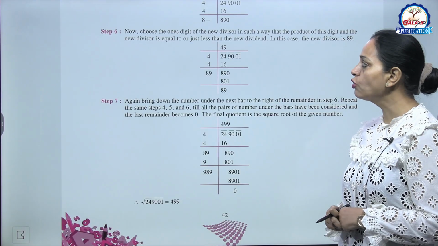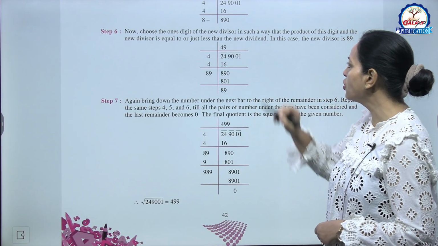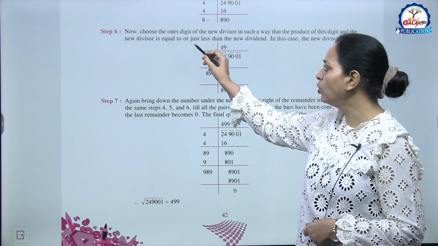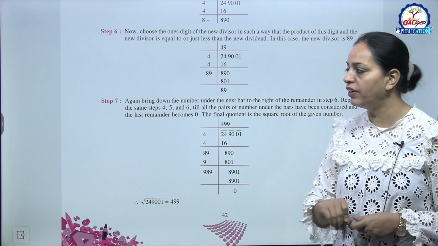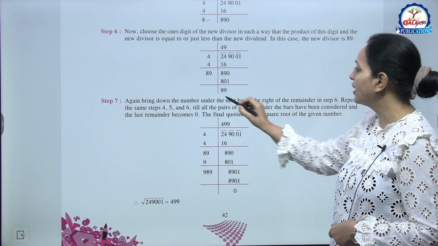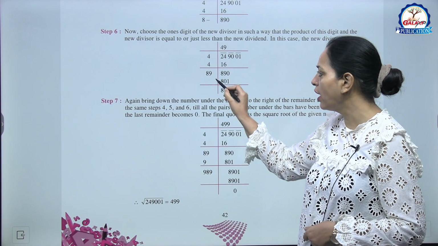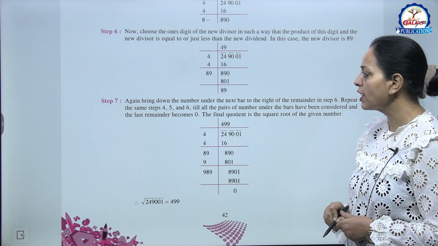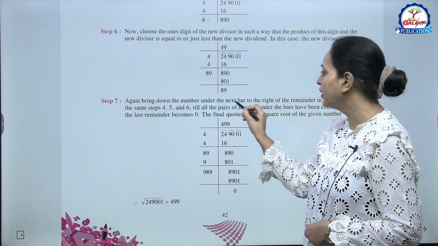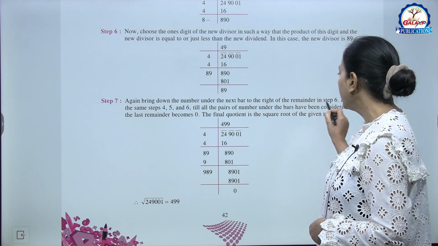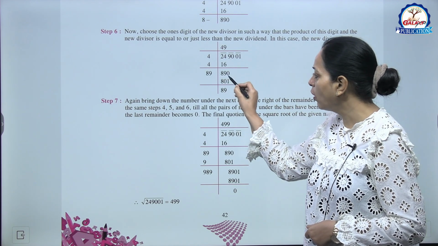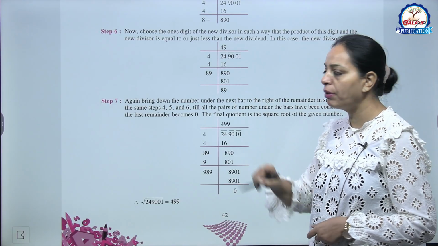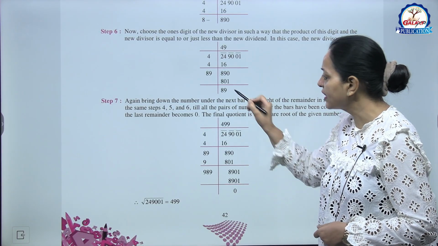Now step 6, now choose the ones digit of the new divisor in such a way that the product of this digit and the new divisor is equal to or just less than the new dividend. So in this case the new divisor is 89. हमने 9 चूज किया तो 89 into 9 और 9 को हम क्वेश्चन में लिख देंगे, right? Now step 7, again bring down the number under the next bar to the right of the remainder. In step 6 जो भी प्रोडक्ट आएगा उसको हम 890 के नीचे लिखेंगे और इन दोनों को माइनस कर देंगे. Now it becomes 89. Now take the next pair.